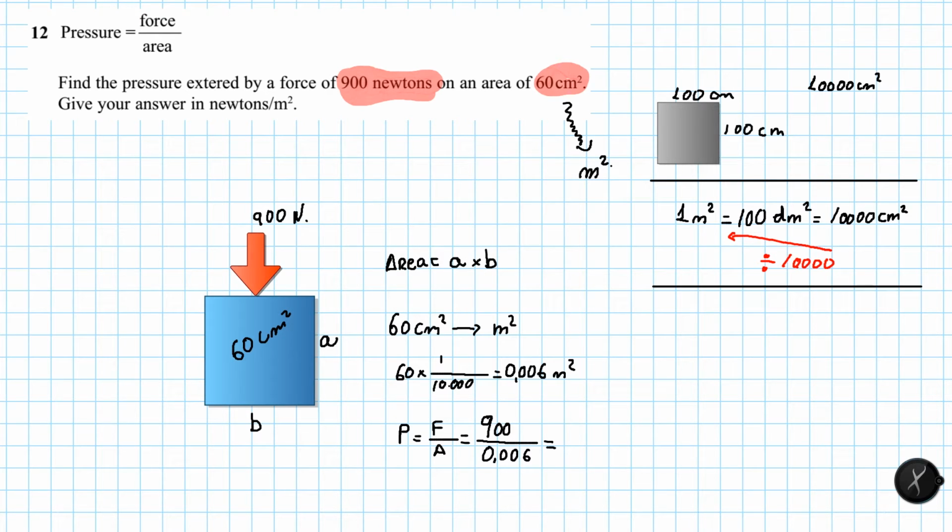And then 900 newtons divided by 0.006 square meters makes 150,000